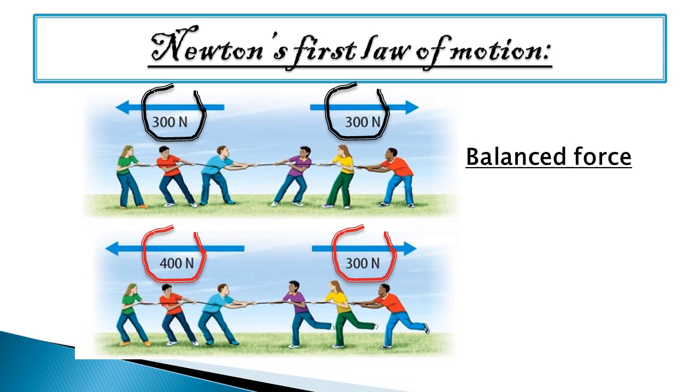So when the applied forces become unequal, that is an unbalanced force, a net force gets applied in the direction of the greater force and the center of the rope shifts in that direction. So this is what we call a balanced force, when both side forces are equal, and this is an unbalanced force when both side forces are unequal. That means one part is greater, one part is lesser.